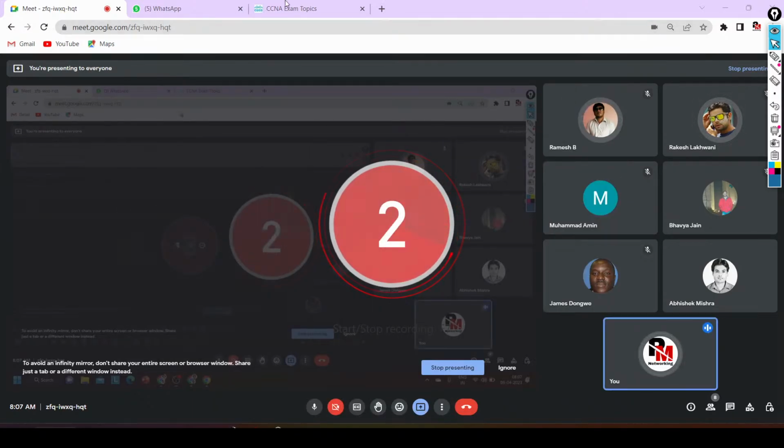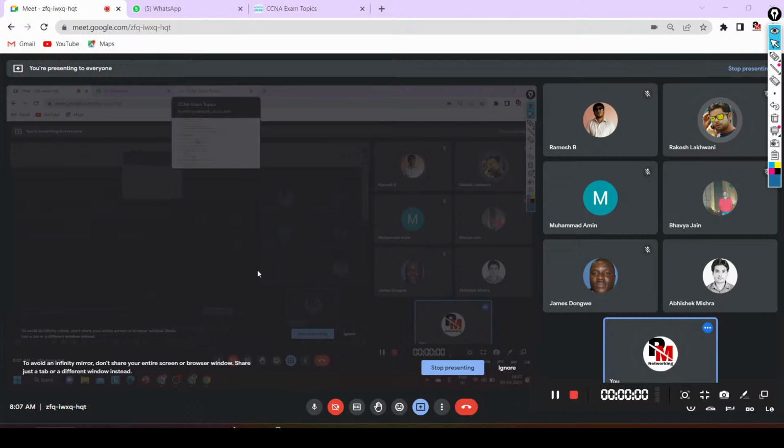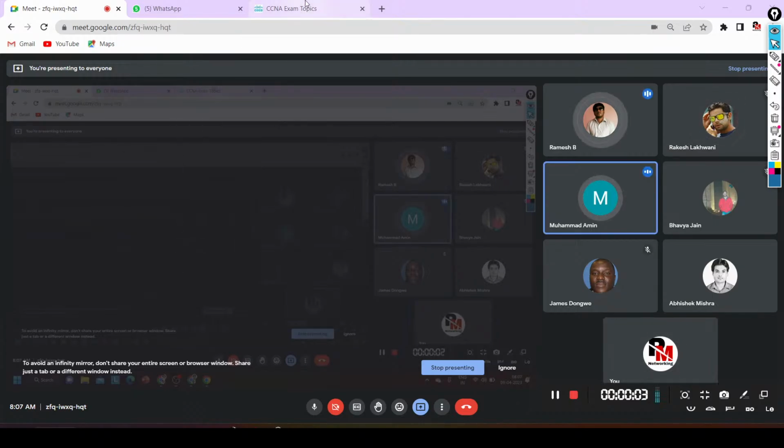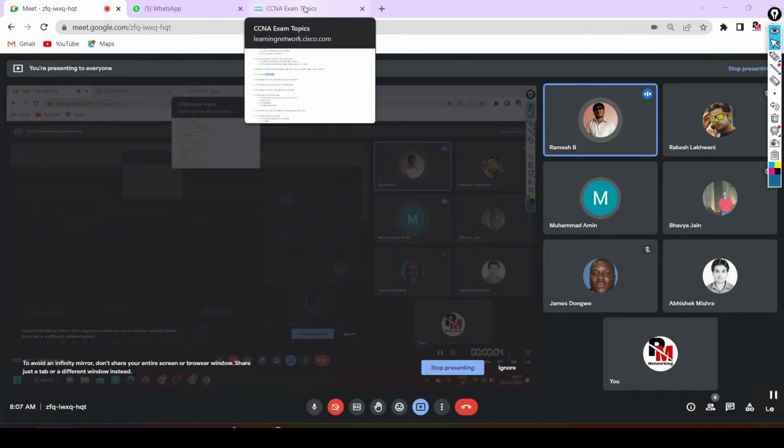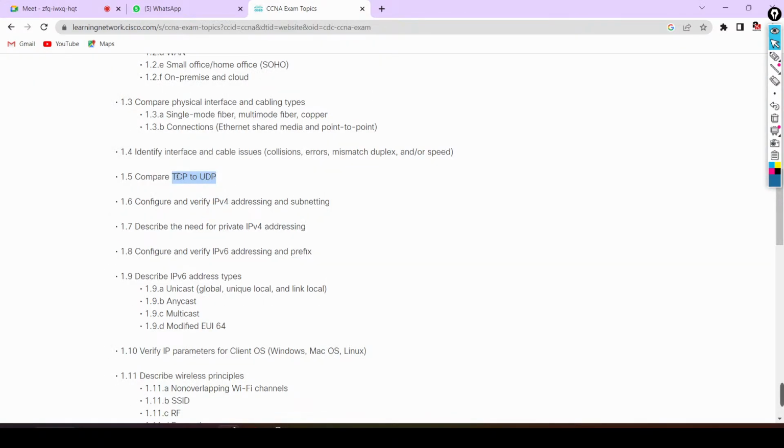Now, can anyone tell me the difference between TCP and UDP? TCP is connection oriented and UDP is connectionless. Okay. Yeah. Anything else? TCP is secure. No, no. There is no role of security in TCP and UDP. No, brother. This is absolutely right. And most of the people are saying TCP is secure, UDP is not secure. I am telling you, there is no relation of security between TCP and UDP. Done?